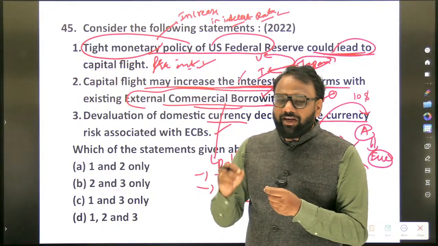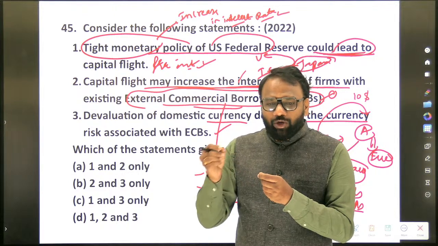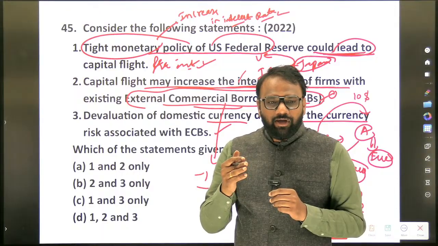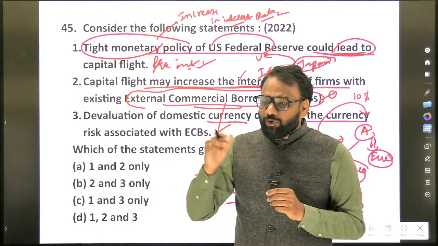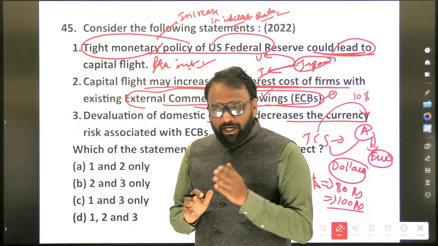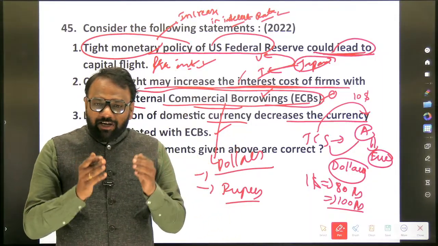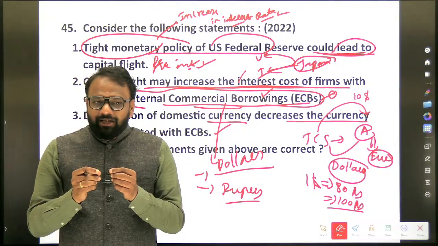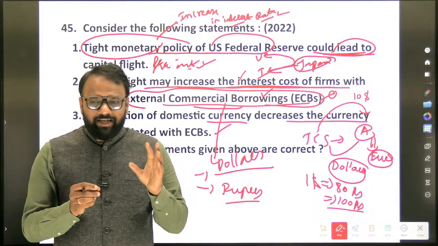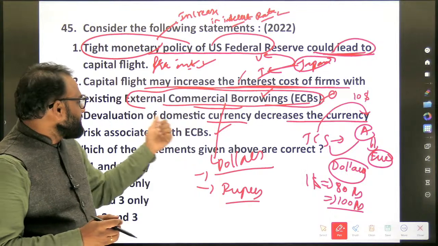For 80 rupees if you are getting a dollar, now deliberately, with some kind of changes, we will make it costly. So 90 rupees per dollar, 100 rupees per dollar. So when we devalue our currency, what happens? Exports will increase. When exports increase, dollars will start coming into India. When dollars start coming into India, the demand that had increased will come down. Now dollars are available in more numbers, so you will be able to purchase them at a lesser rate.